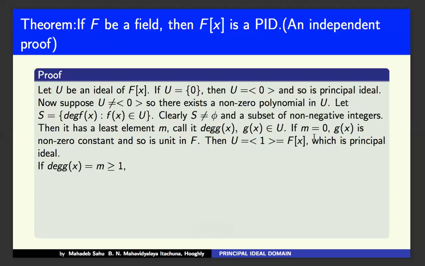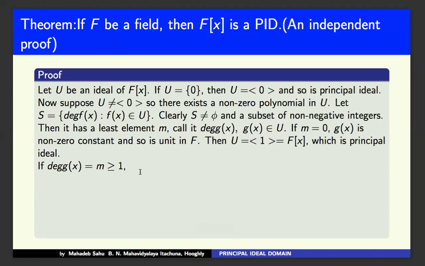Now, m not equal to 0 means m greater than 0. As m is greater than 0, the degree of g(x) equals m, which is greater than or equal to 1, since the degrees are non-negative integers.